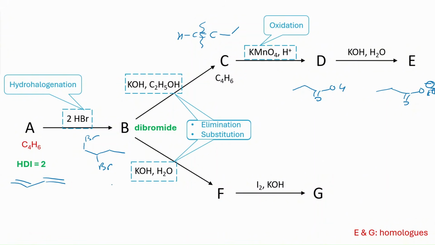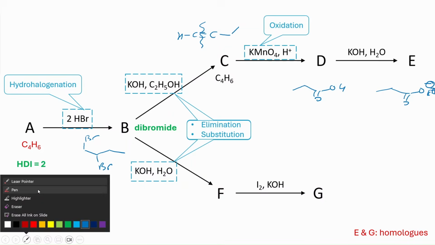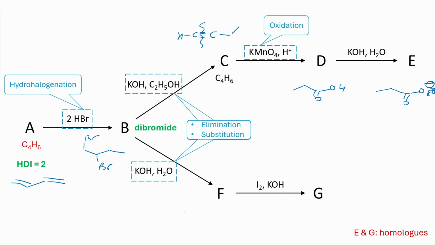But then I'm thinking about what can I do with this, right? Maybe this one is another elimination. So what can I do? I can have, again, an allene, which also doesn't give me anything. The allene is here, but again, I cannot do anything with this one so that I can get a carboxylic acid. Or I can have, again, a diol as before, maybe with a substitution here. But again, assuming that iodine can do this kind of oxidation that I introduced in the previous slide, we actually get the same COOH, plus a mixture of this 1, 2, 3 carbon and the 1 carbon.